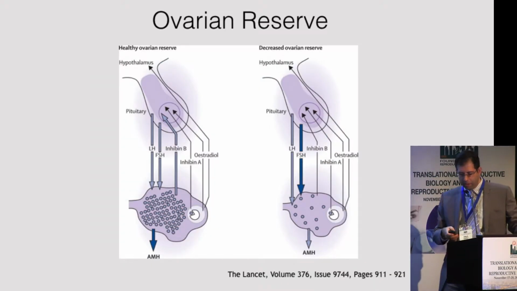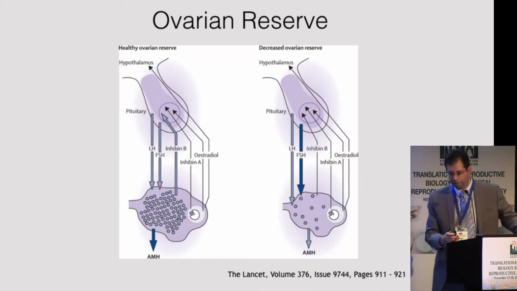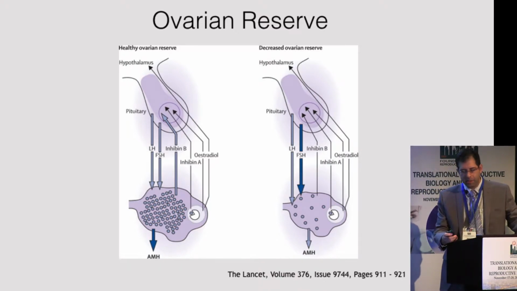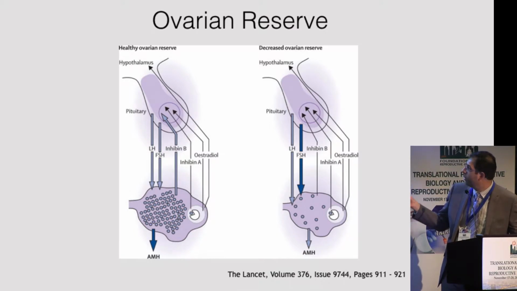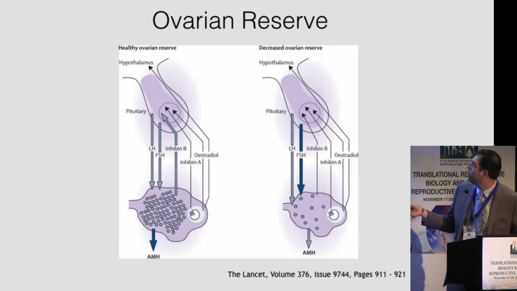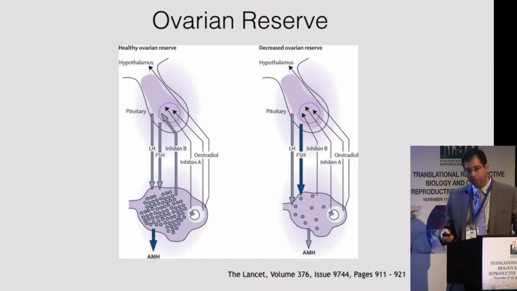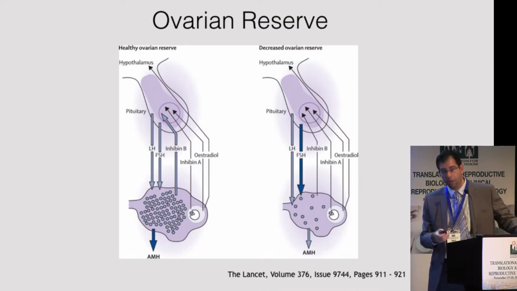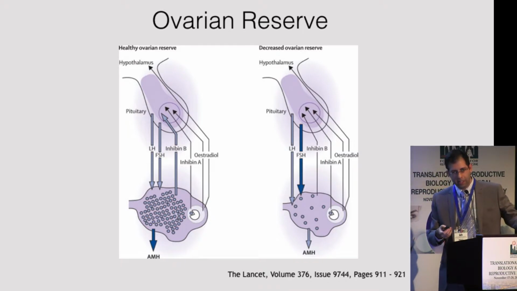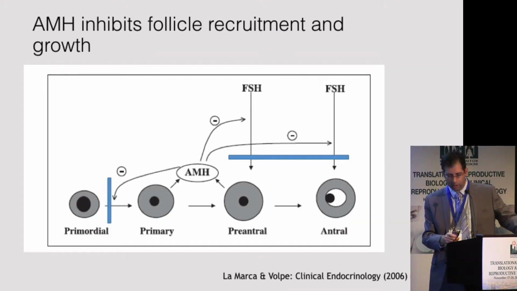And we have a number of clinically available tests that are used in everyday practice that allow us to assess ovarian reserve. And the most useful are probably here on the slide: anti-Müllerian hormone, as we've spoken about at this conference, FSH levels, antral follicle counts, and other tests. So as we think about developing algorithms, these are tests that could be incorporated into such algorithms. But I'll talk about other tests and other things that we can incorporate into an algorithm to help us identify women who are at risk early on.